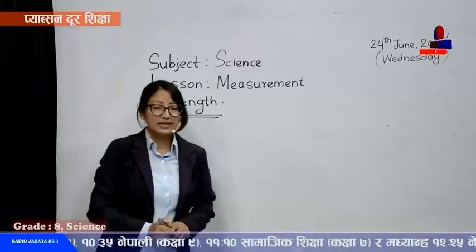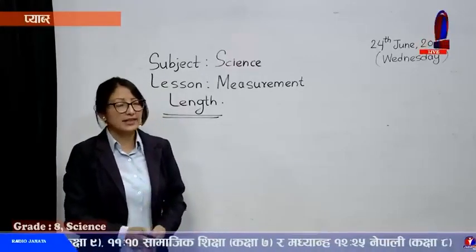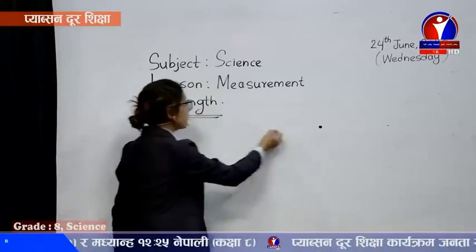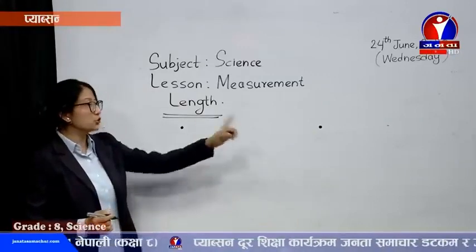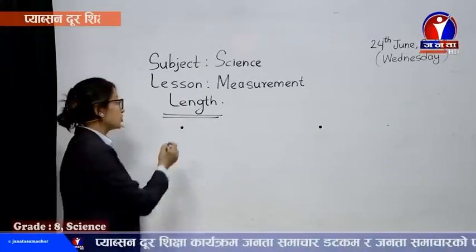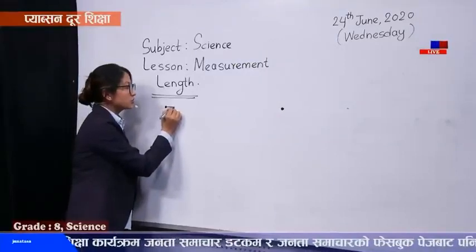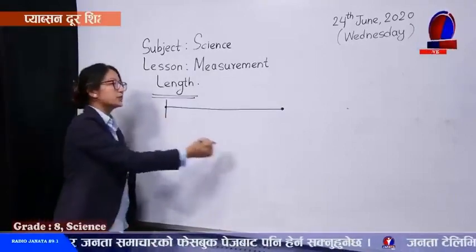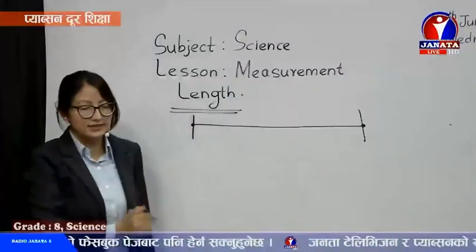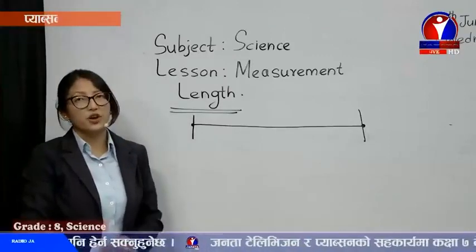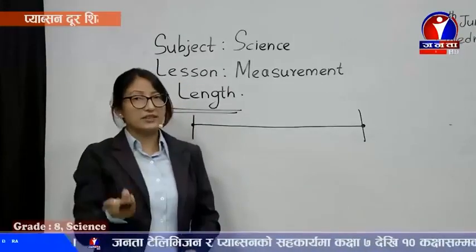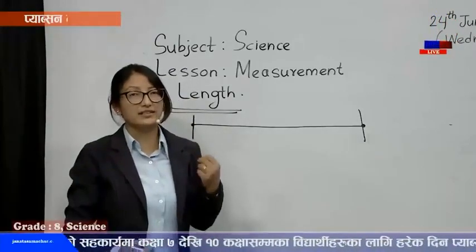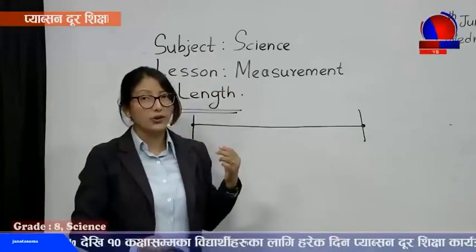I think we all know length. What is length? It's simply like a point is here, another point is here. So the gap between these 2 points, how far those 2 points are, that gap is actually called length. I'll just try to join it with free hand. Okay, see, the gap between these 2 points is called length. Yes, so length can be in different forms. It can be breadth, or height. Our height is also a length, the gap between the 2 points from head to toe. Yeah, we call it height.